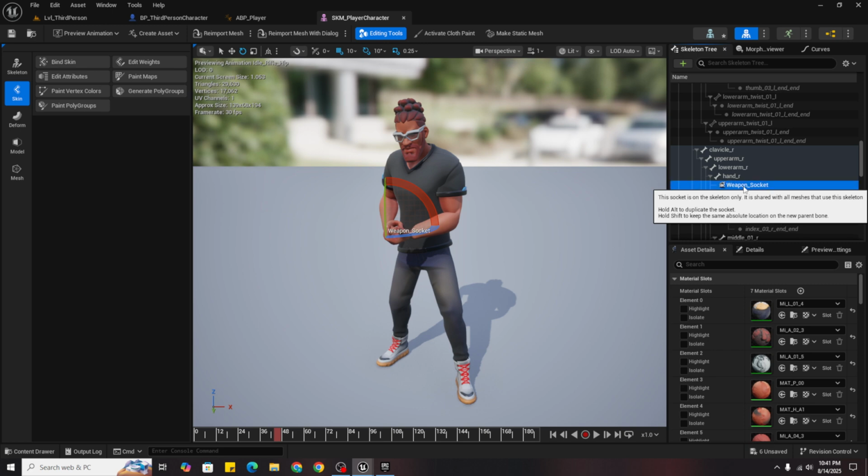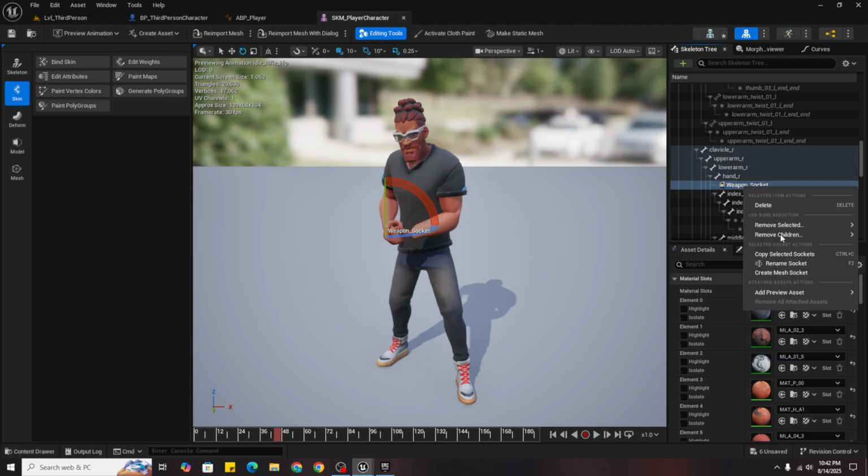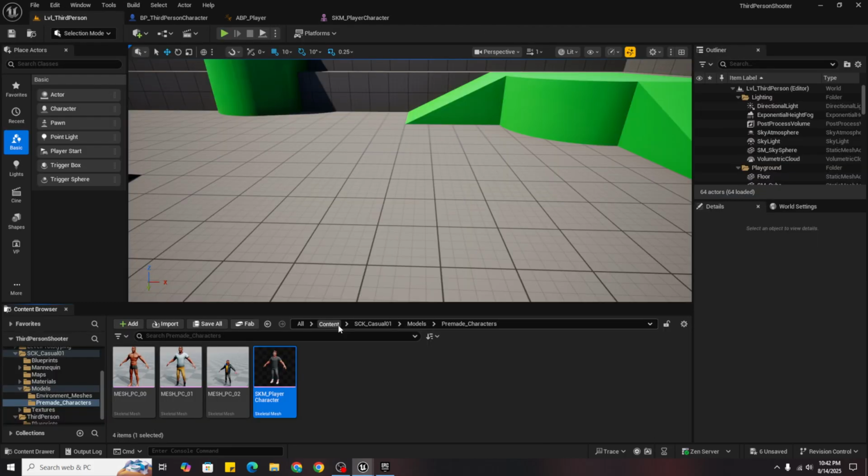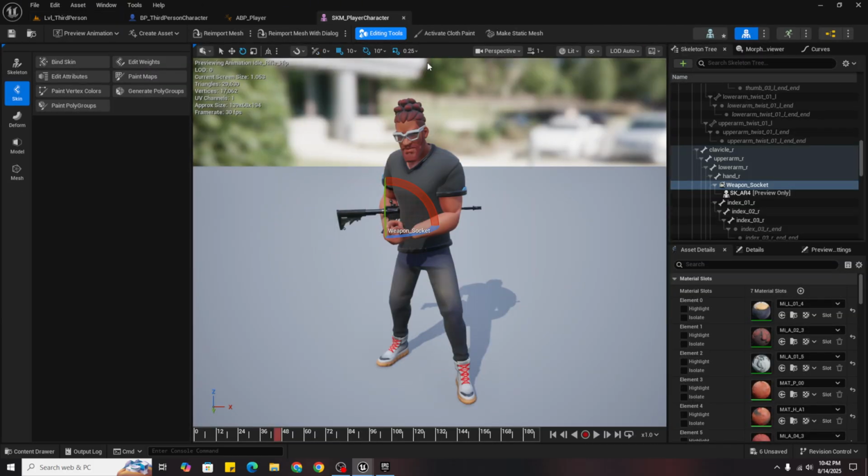Then again click on weapon socket, right click and add preview asset. So I chose my gun as SK underscore AR4. In case you don't know, we just added it in the FPS weapons bundle. You can just choose it from here. So just align it like this.